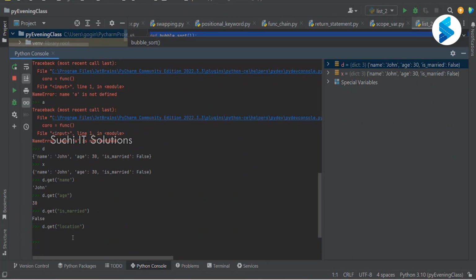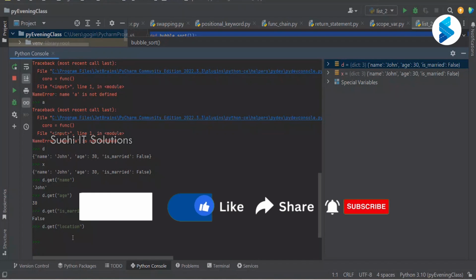If you are using the square bracket approach, it will take the key and return the value if the key is present. If the key is not present, it is going to throw a key error. Whereas the get function takes the key. If the key is in the dictionary, it returns that value. If the key is not present, it will return None.